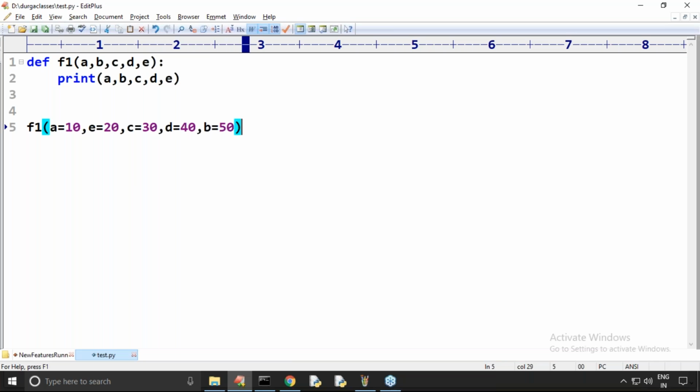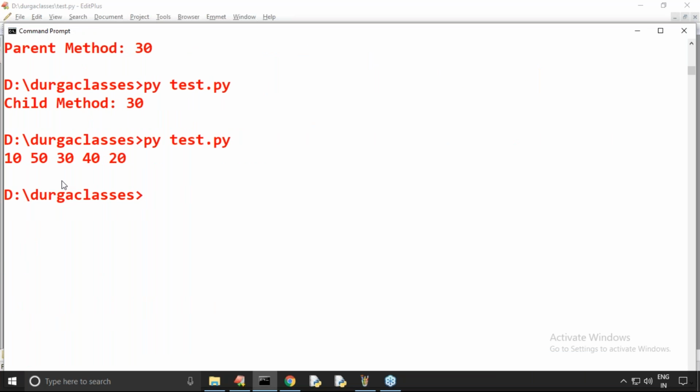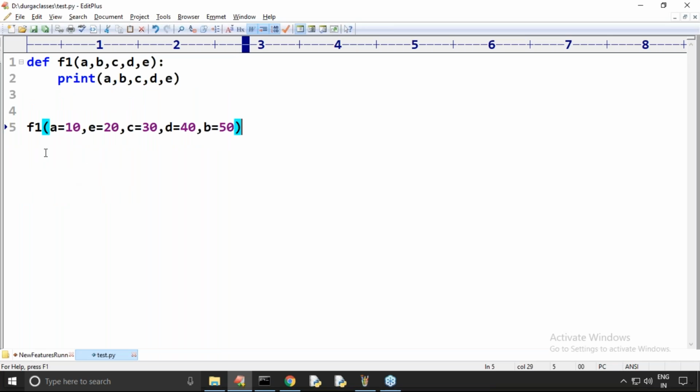Is it valid or not? Valid, because you are passing all the values, but order is not important.